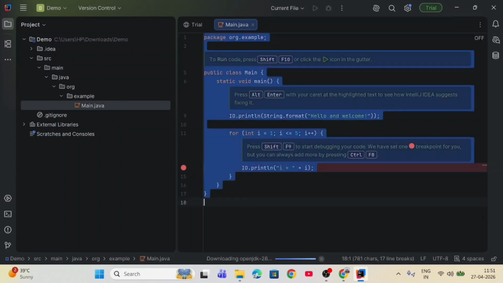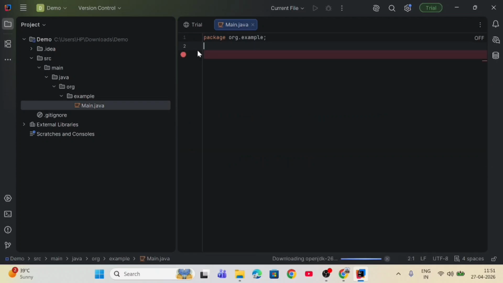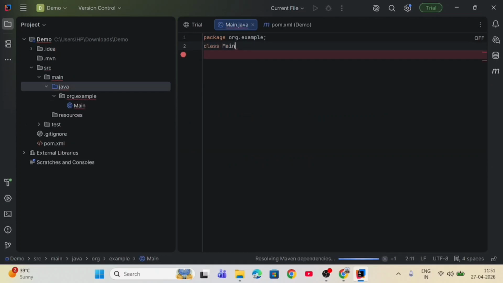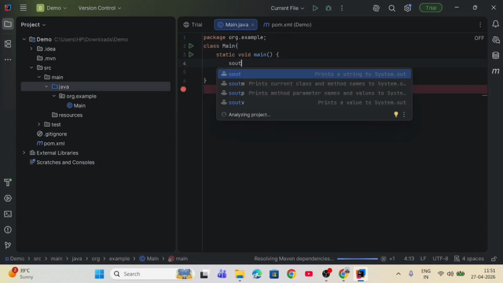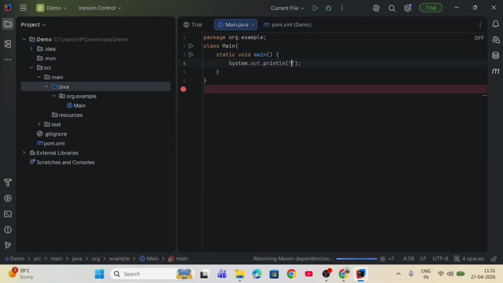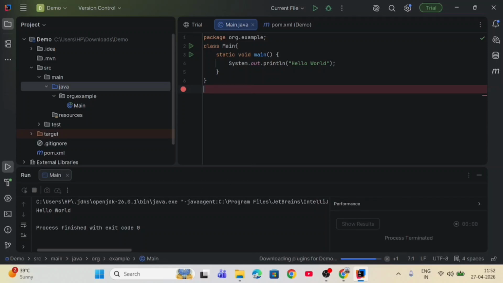We can remove all this code and we can write class Main, and inside it the main method, and simply we will print hello world. Now we can try this. We will run this. See, hello world. We are getting hello world as an output successfully.